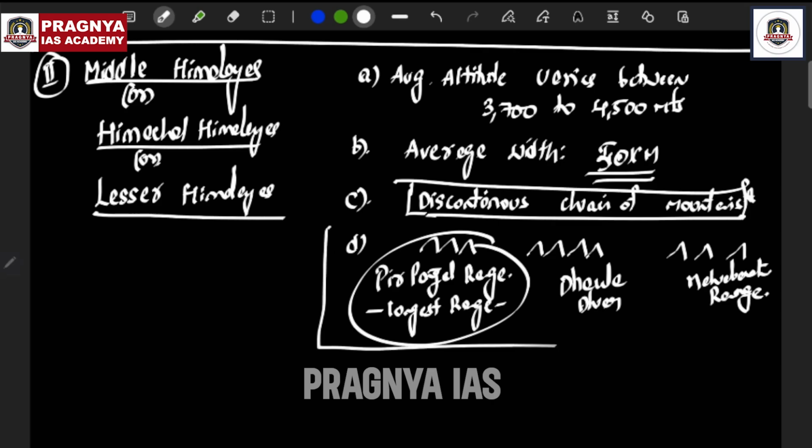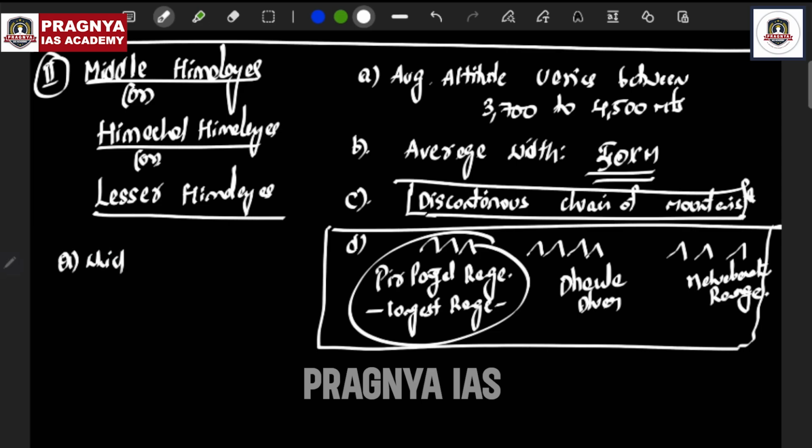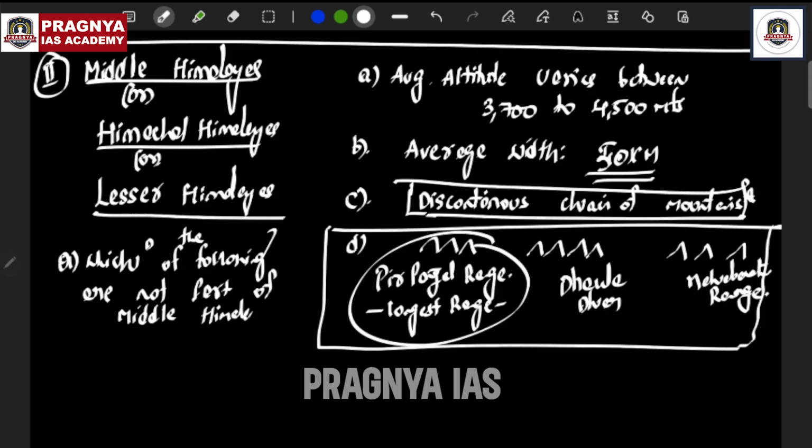So how was a question asked in the UPSC exam? It was asked in a simple manner: which among the following mountains are not part of the Middle Himalayas? See how they are asking the questions. Questions are also important, not only understanding the things, but at the same time, from these topics, how they ask the questions is extremely important. Which of the following are not part of the Middle Himalayas? That is the question.